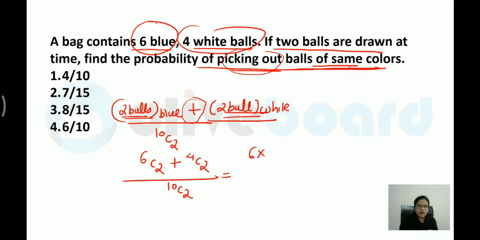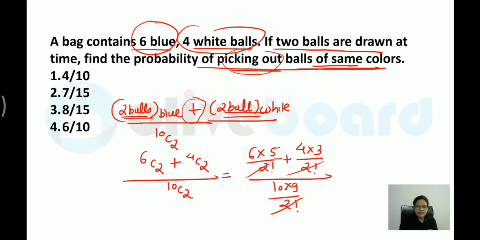6 I have to count for 2. So 6 into 5 divided by 2 factorial, plus 4 into 3 divided by 2 factorial, divided by 10 into 9 divided by 2 factorial. Now 2 factorial is there in each of the denominators, so it will get cancelled. What will you get over here? 30 plus 12 divided by 90. So 30 plus 12 means you can count down 42 divided by 90.